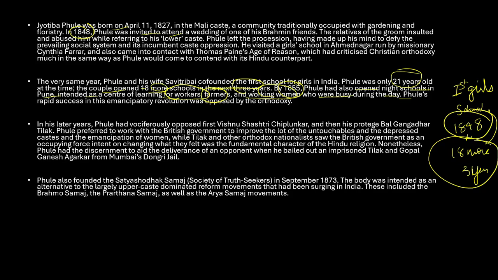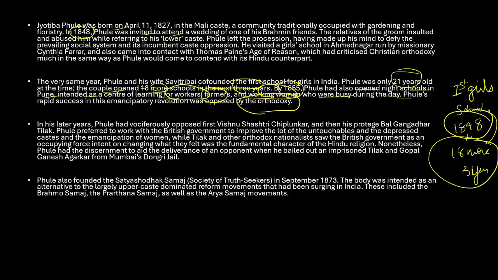Phule's rapid success in these revolutionary efforts was opposed by orthodoxy. People who did not believe in all these things, who are orthodox, challenged the reforms that he was doing. Okay. So apart from this social activism, what was his ideological stand that we need to understand? He opposed orthodox reforms and supported government efforts to bring in social justice. So he was a person who was supporting the government, and he was against the orthodox reforms.